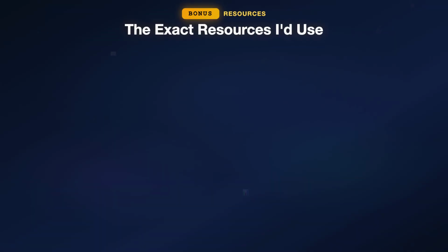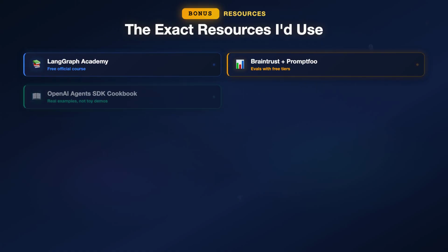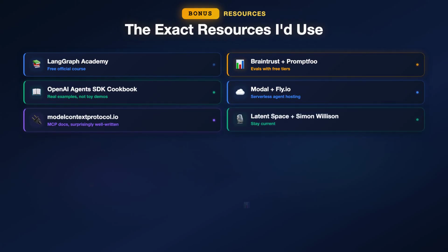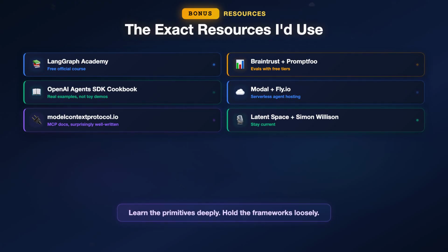Before we wrap up, here are the exact resources I'd use if I was starting today. For LangGraph, the official LangGraph Academy course. It's free and it's the best structured learning path for the framework. For OpenAI Agents SDK, the cookbook on GitHub. Real examples, not toy demos. For MCP, the official Model Context Protocol documentation at modelcontextprotocol.io.